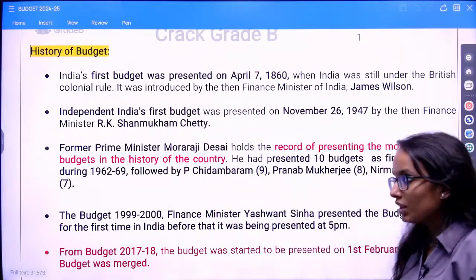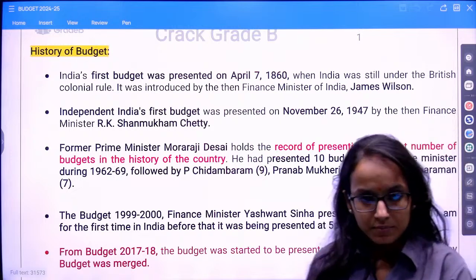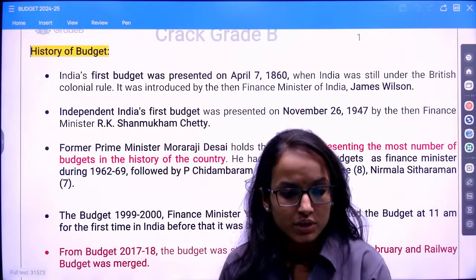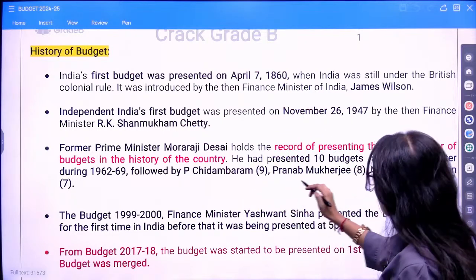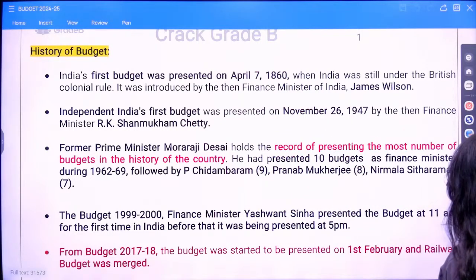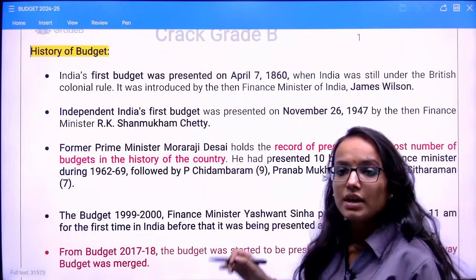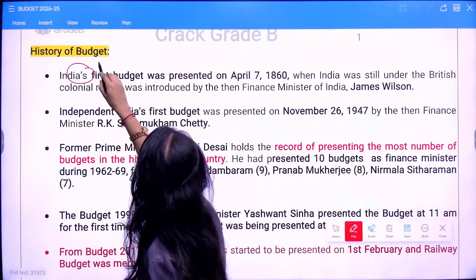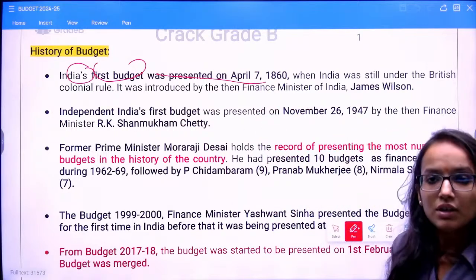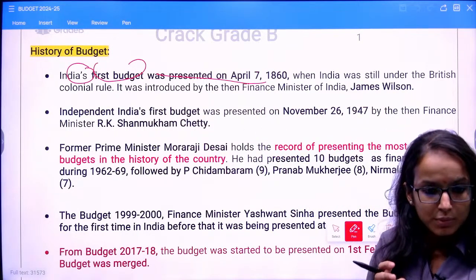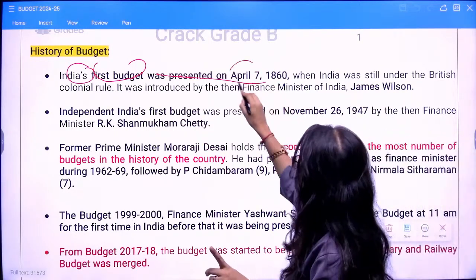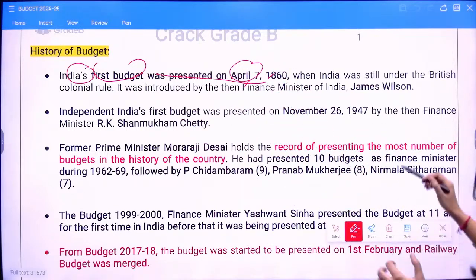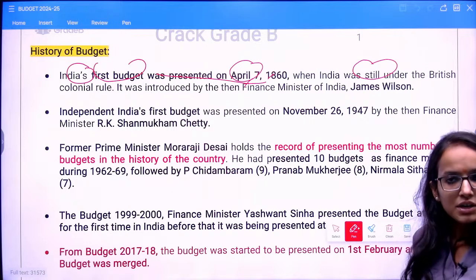Okay. So this is just a brief history of the budget. You should remember these points. These are very important facts. India's first budget was presented on 7th April 1860, when India was still under British colonial rule.